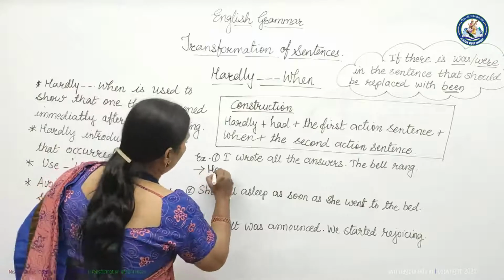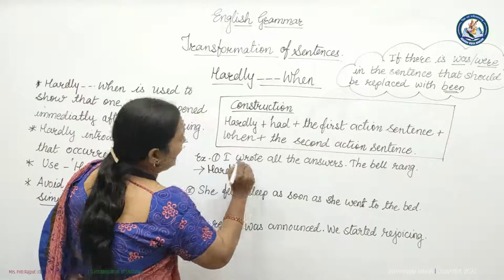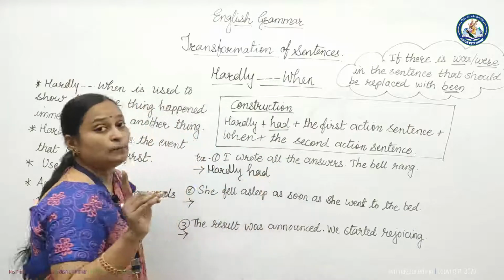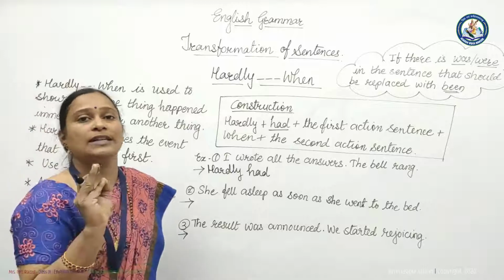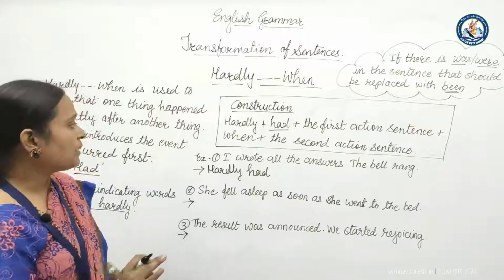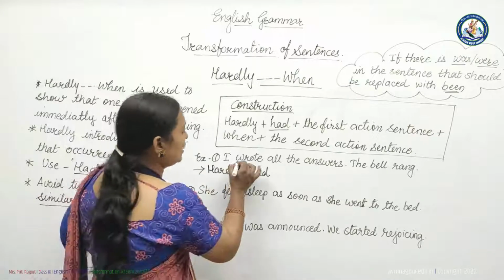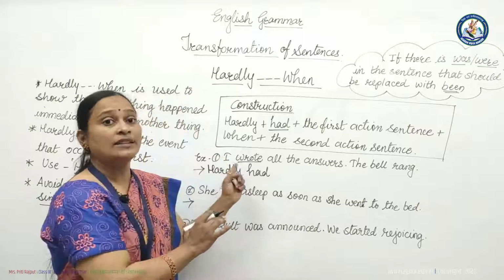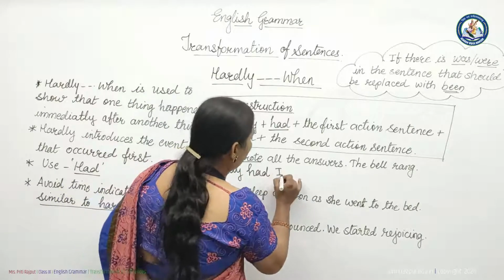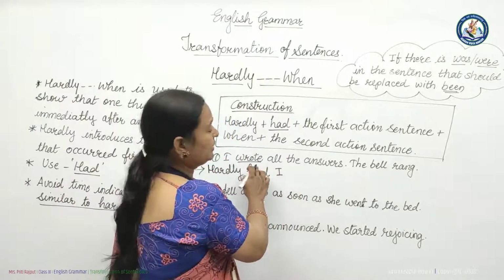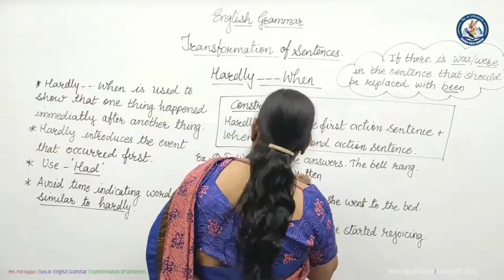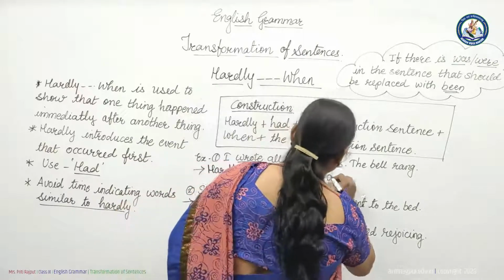First of all, we will write hardly. As the construction says, we have to write had, and a very important thing, where we are using has, have, had, the V3 form of the verb should be there. I wrote all the answers. Here wrote is given, and we have to convert this into V3 form. Hardly had I. What is the V3 form of wrote? Written. Hardly had I written all the answers.